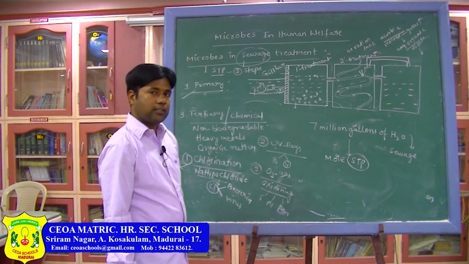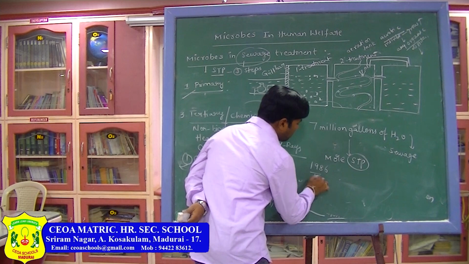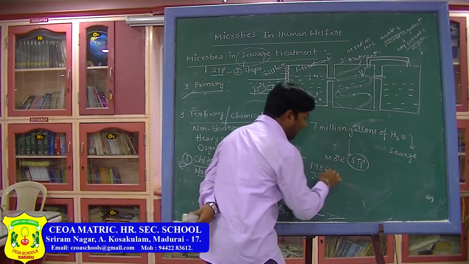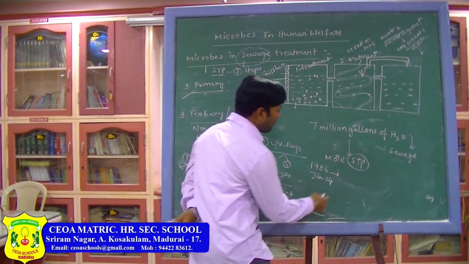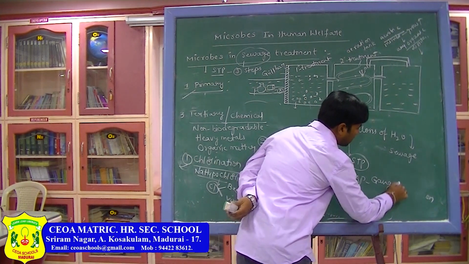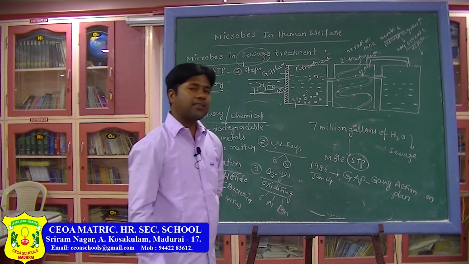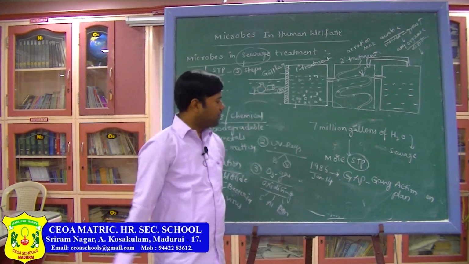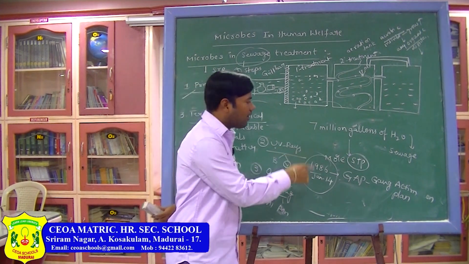Then the government of India, in the year 1986, January 14, proposed a plan in order to remove the pollutants in the Ganga river, that is called the Ganga Action Plan. This was first launched by Rajiv Gandhi. Which year? In the year 1986. What is the plan? Ganga Action Plan.